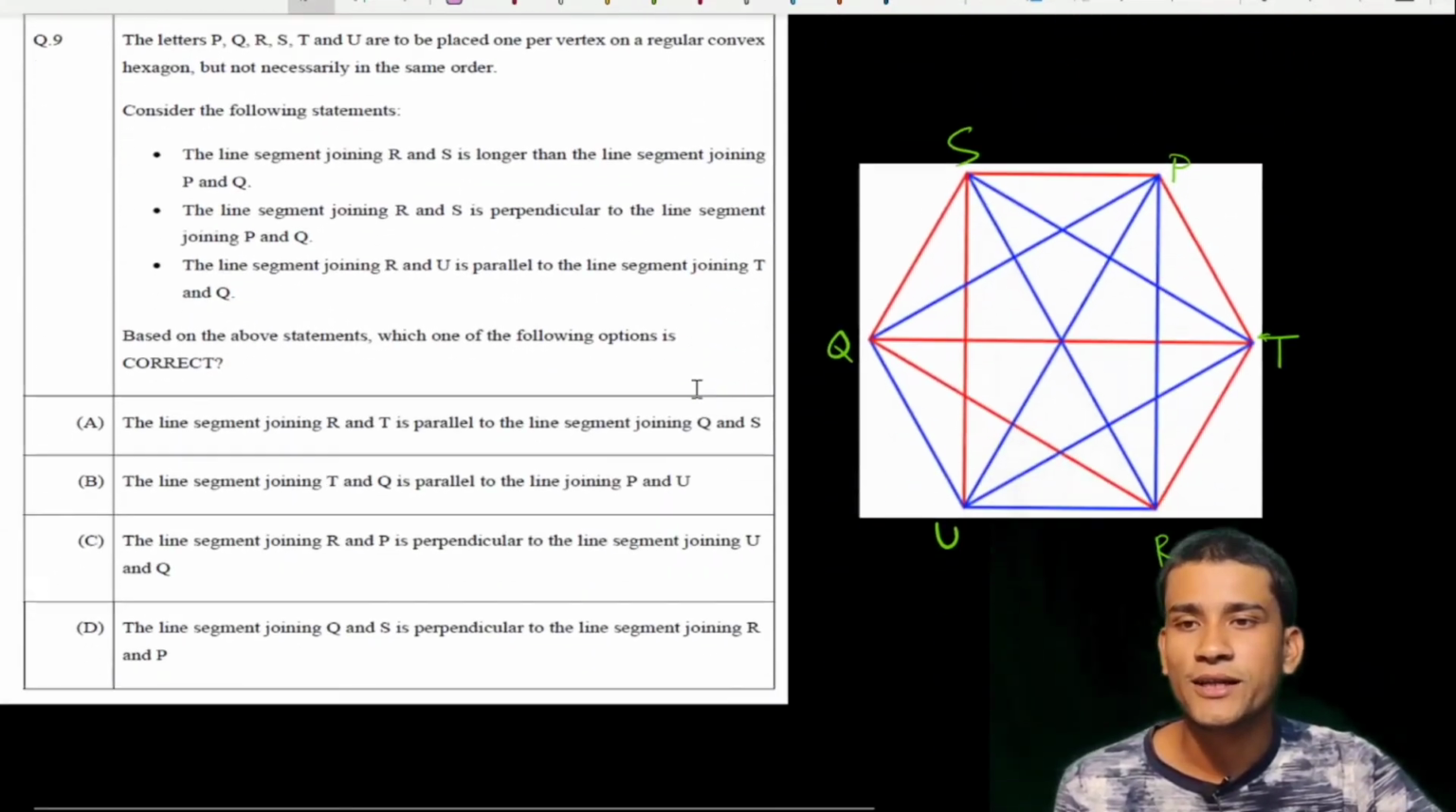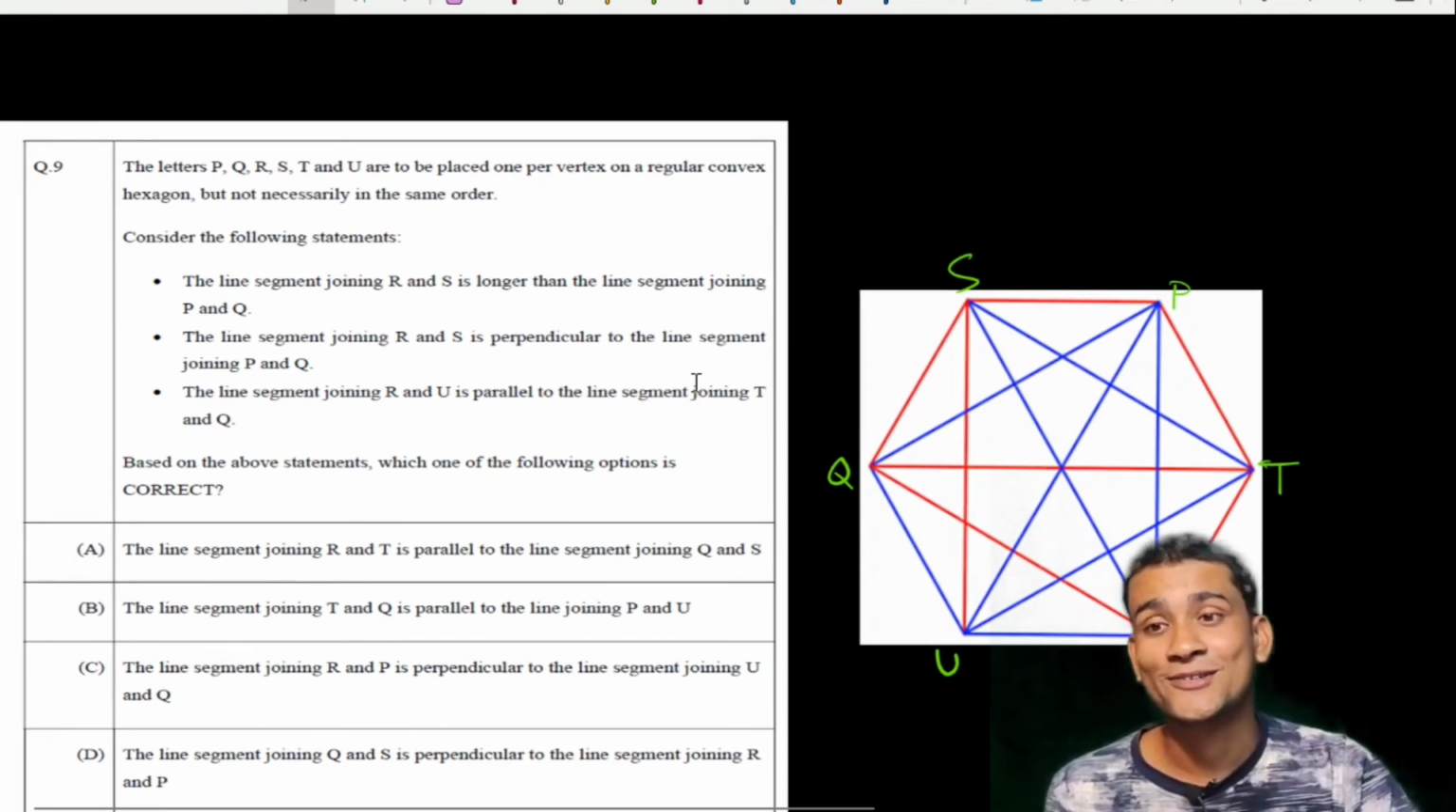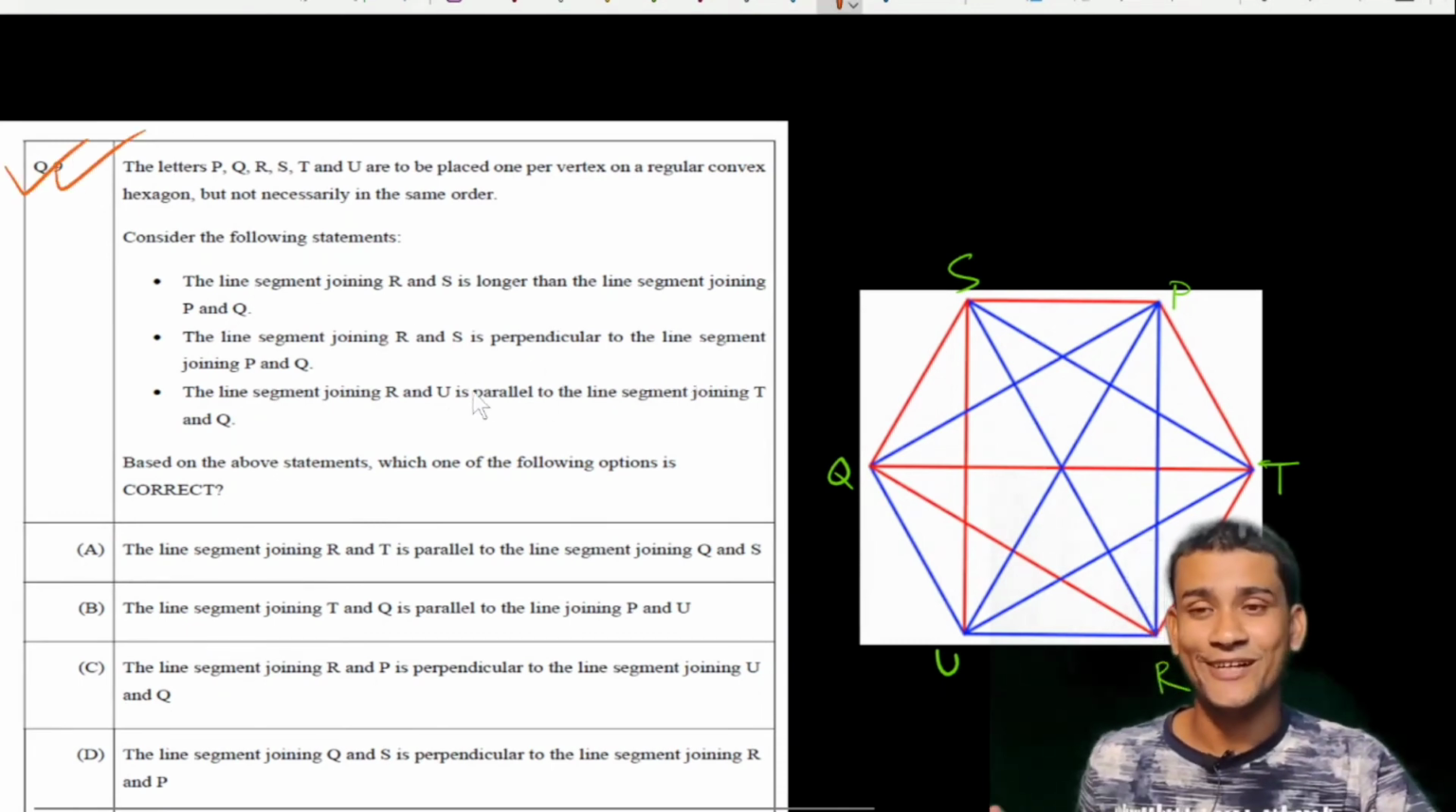Now I go to the next question. This is also a very important question. I took 1 hour to solve this question. This is a very nice question.